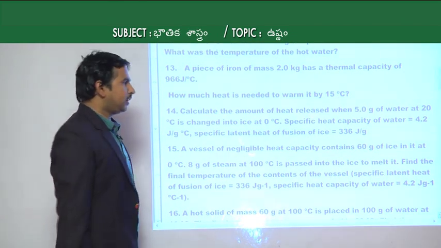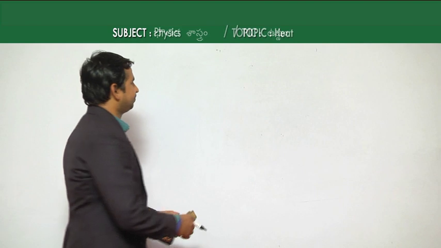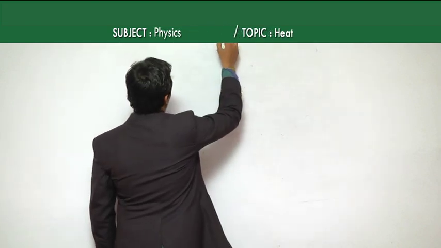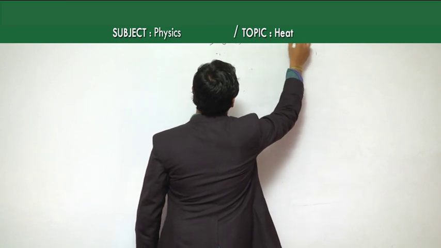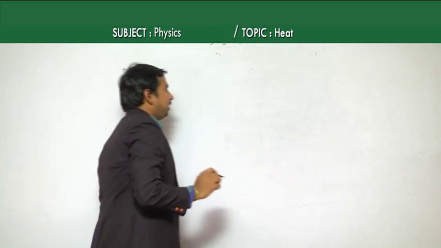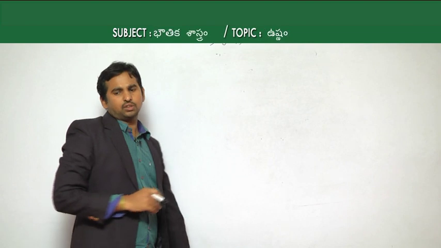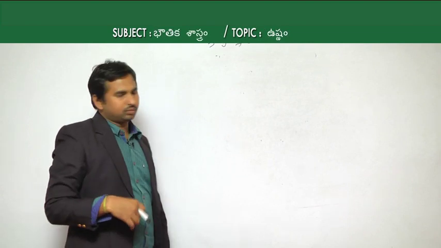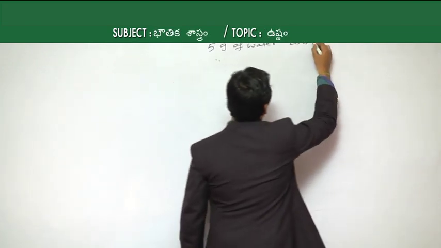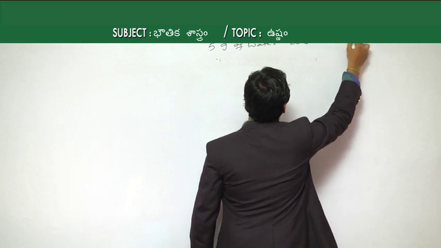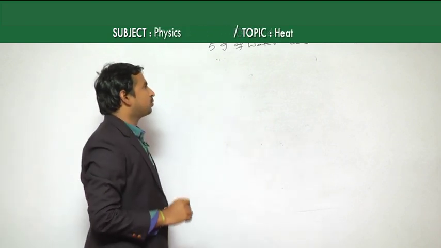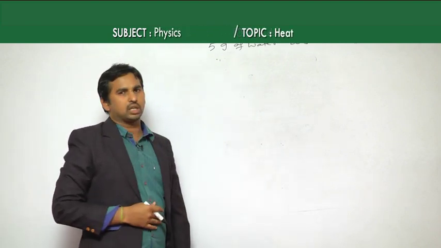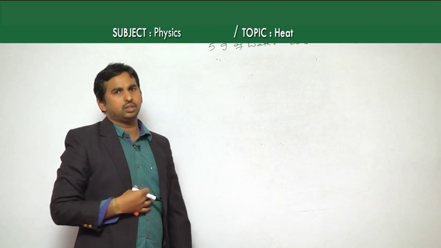If you are taking 5 grams of water at 20 degrees Celsius, we need to convert this water into ice at 0 degrees Celsius.